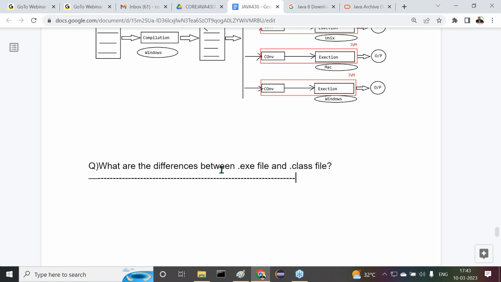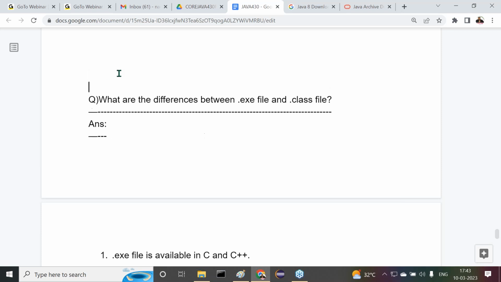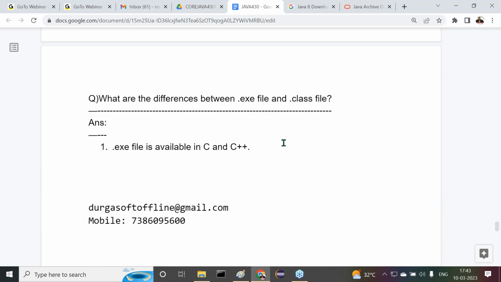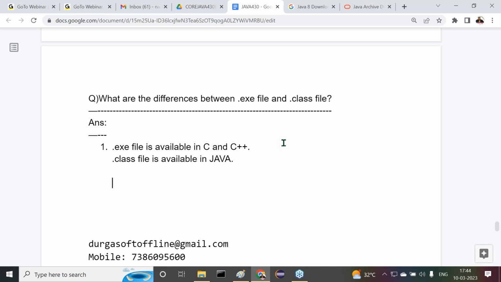You already know almost all the answers. Nearly 3 to 4 answers I want to include here. Now you have to understand this clearly. What exactly are the answers I'm telling? The very first one is: .exe file is available in C and C++, whereas .class file is available in Java. That's point number one.